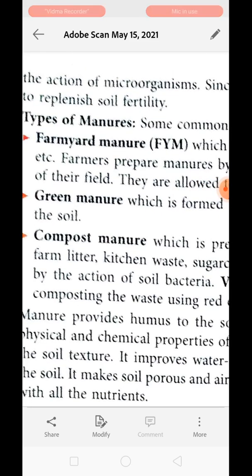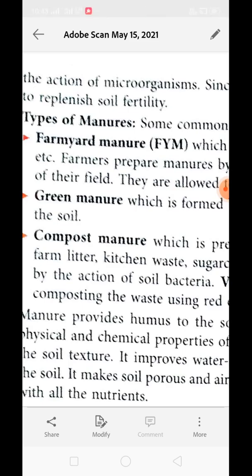Now the second one is green manure. Green manure, as the name suggests, green means plant. This type of manure is formed by ploughing green plants and burying them under the soil. When they are buried under the soil, the same microbes like bacteria and fungus will act on it, and they will convert these green plants into manure.